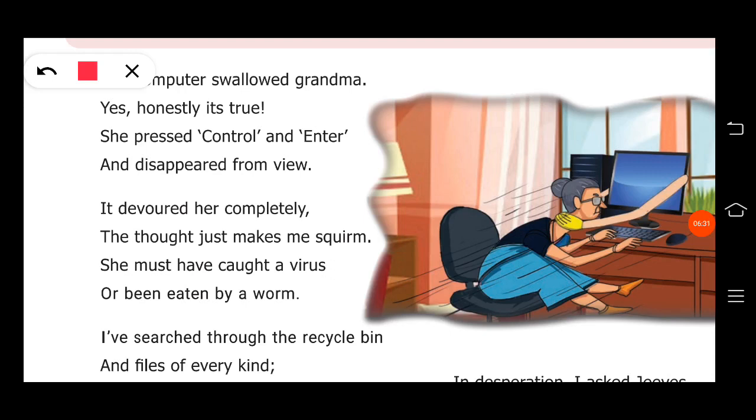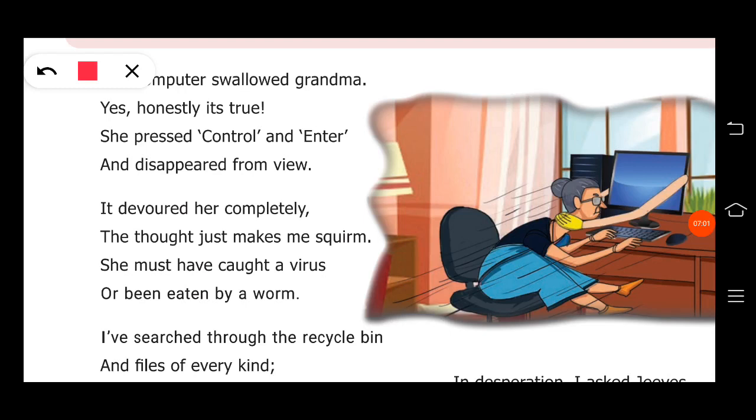You have to take it stanza by stanza. In this poem, The Computer Swallowed Grandma, you have only 5 stanzas, but in some other poems you have a lot of lines or stanzas.